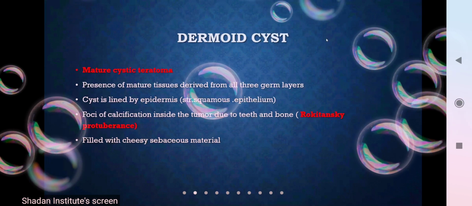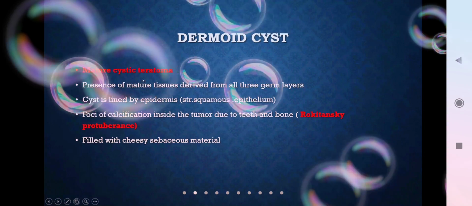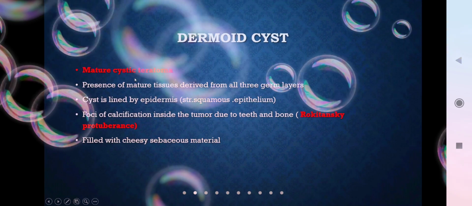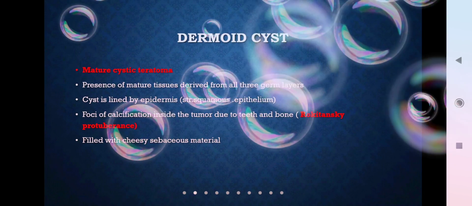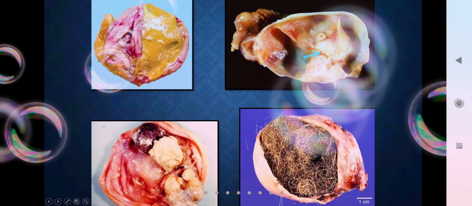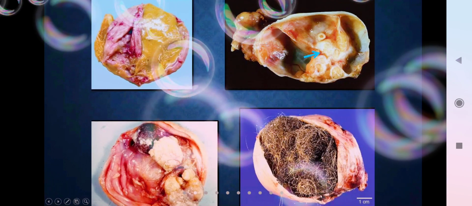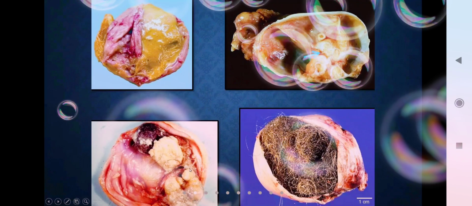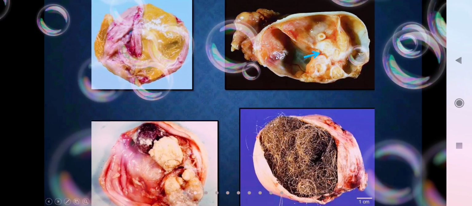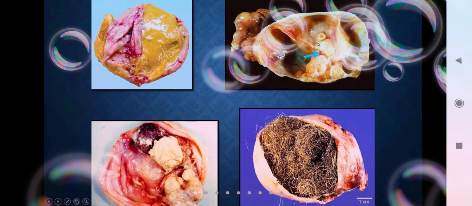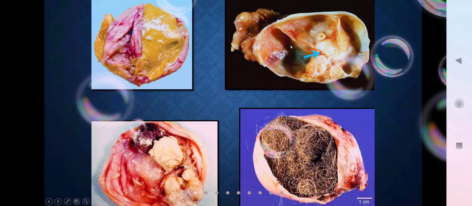So first we'll see about the dermoid cyst. It is a mature cystic teratoma. It is cystic because there is cystic fluid collected there, and I'll show you a picture, then I'll try to explain. So these are dermoid cysts. Here you can see there is a cyst with a collection of hair inside. Here also you can see hair and some sebaceous material. Here also you can see some teeth-like structures inside. So this is a dermoid cyst. This is a gross picture.